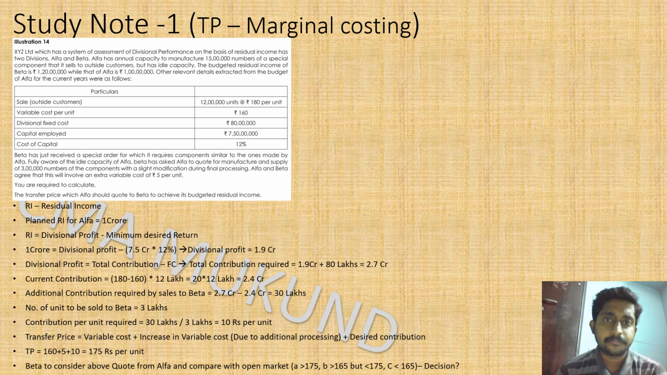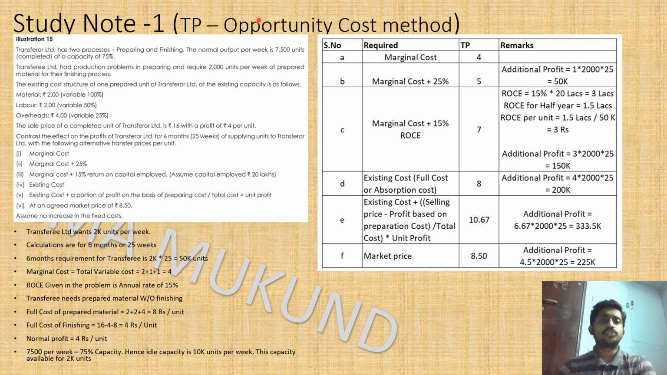the next problem. So here is a transfer price, again the transfer pricing problem. Let me read out the question. Transferor Limited has two processes, preparing. So there is a preparing stage and there is a finishing stage. The normal output per week is 7,500 units per week, 7,500 units at a capacity of 75 percentage.